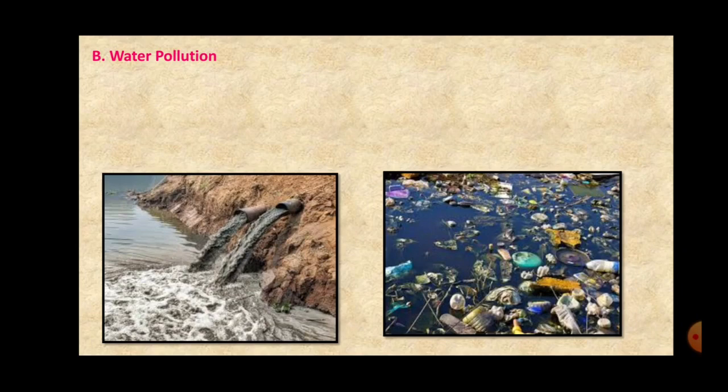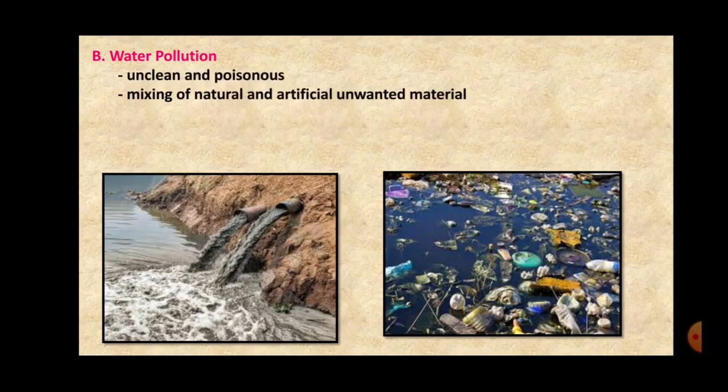Now, what is water pollution, or when is it said that water is polluted? Water gets polluted when something artificial or unwanted material gets mixed in the water, or some poisonous things get mixed in the water, or the oxygen content in the water gets depleted, or at times when epidemics are spread, so the pathogens may be mixed with the water. All this leads to water pollution.